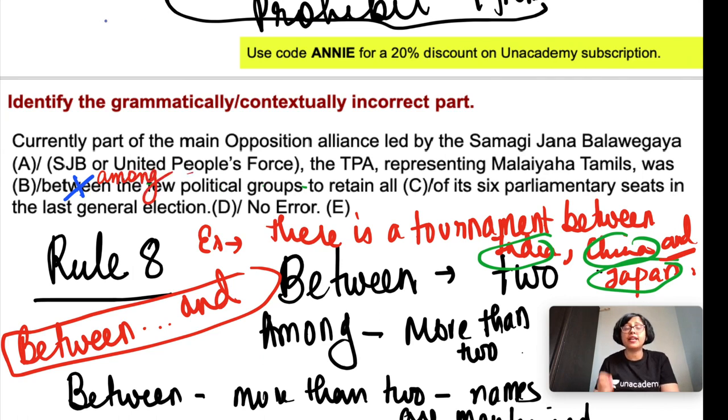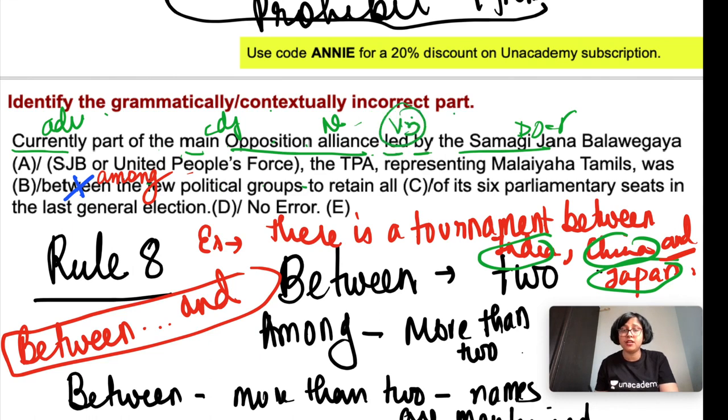Okay, so now let's analyze the sentence. Currently part, currently is an adverb, currently part of the main opposition alliance. So opposition alliance, noun, main adjective, led by, so by plus doer, that's why the sentence is in passive voice. So here V3 has been used. Okay, so led by this party, the TPA representing Malaya Tamils was. Now here was has been used for the alliance, which is a singular noun.